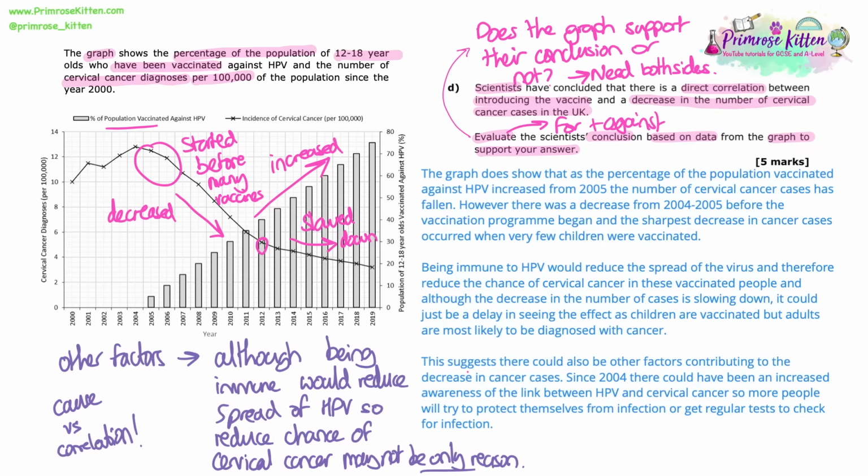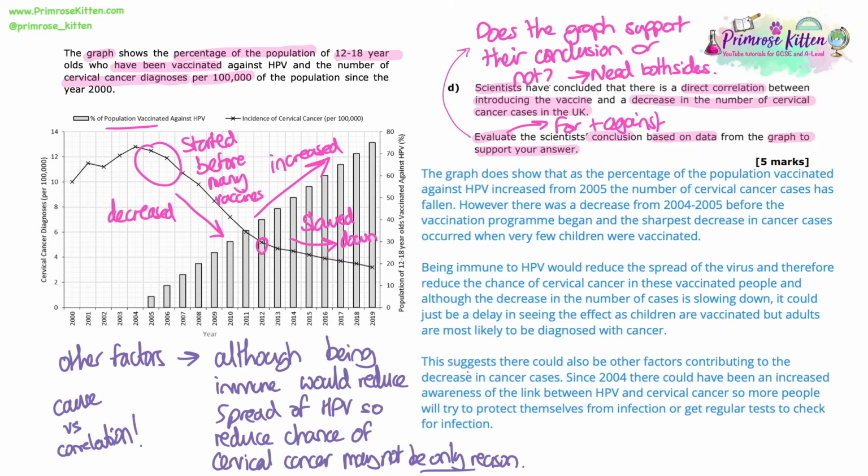And that could explain the decrease, but there could also be a slowdown in the decrease in the number of cases found, partly because we're vaccinating children, and most of the people being diagnosed with cervical cancer are adults. They're going to be older than 12. So there's potentially a delay in us seeing the change the vaccines are having on the number of cases of HPV.